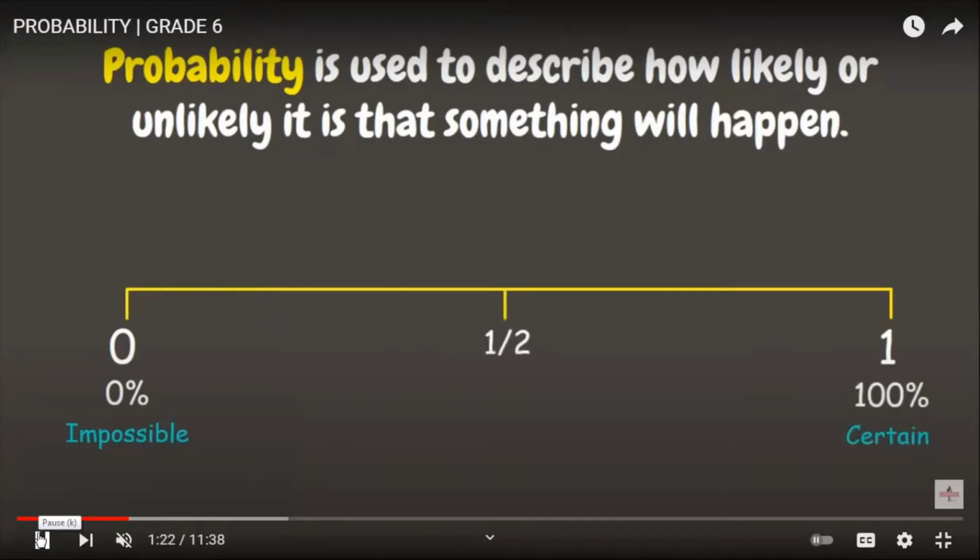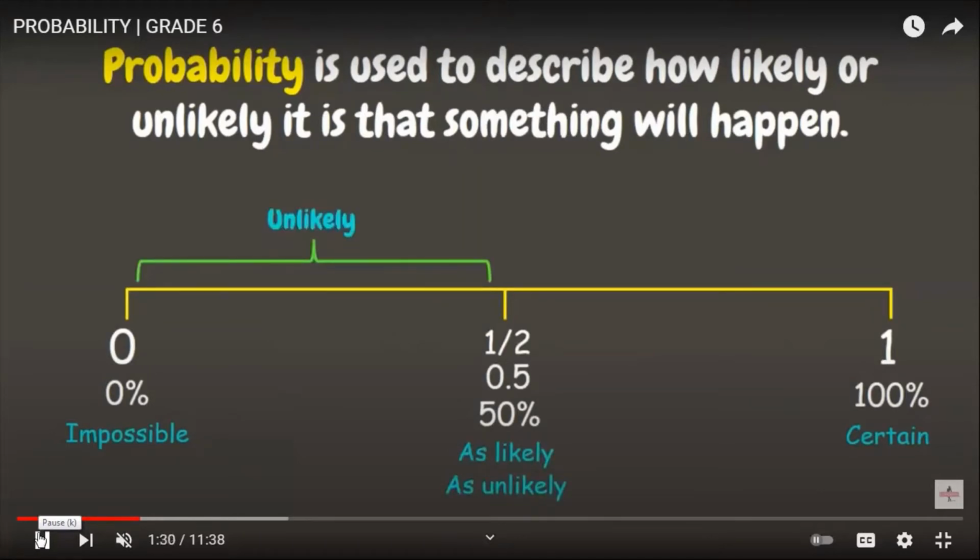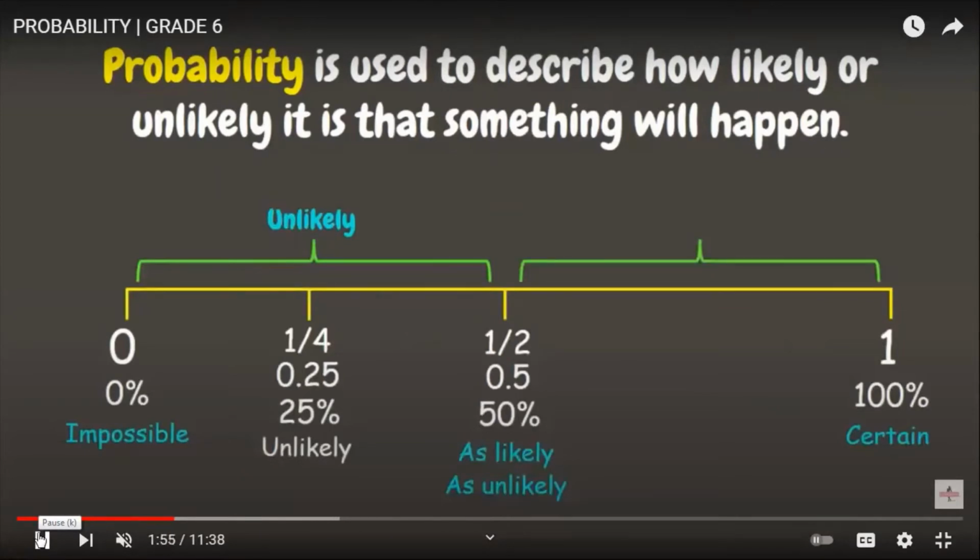We have also 1/2 or 0.5 or 50%, wherein we can say that the event is as likely or unlikely to happen. From 0 to 50%, these events are unlikely to happen. And we have also 1/4 or 0.25 or 25%. It means to say that the event is unlikely to happen. We have also from 50% to 100%. This means that the event is likely to happen.